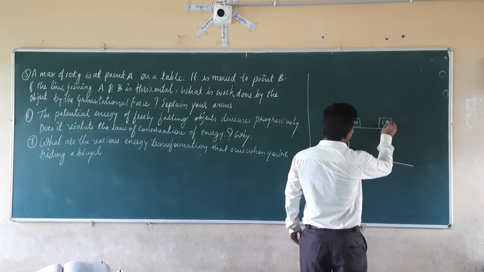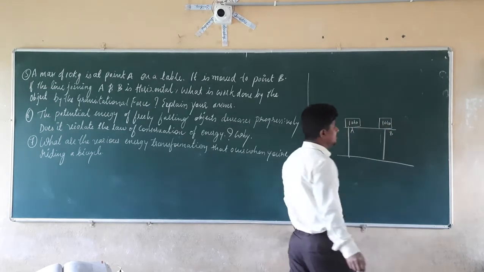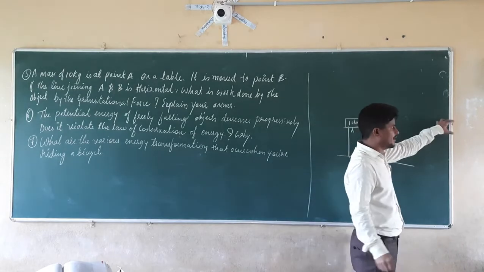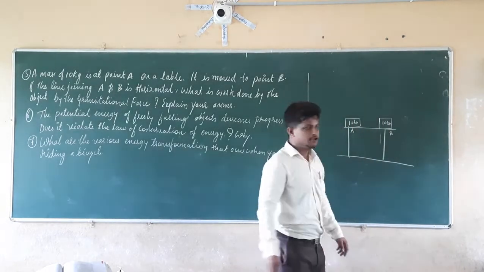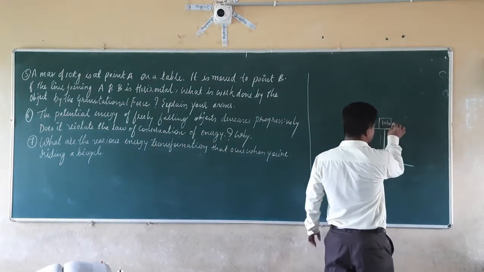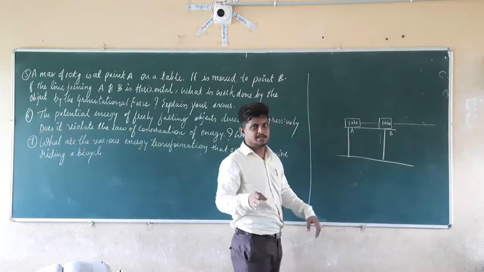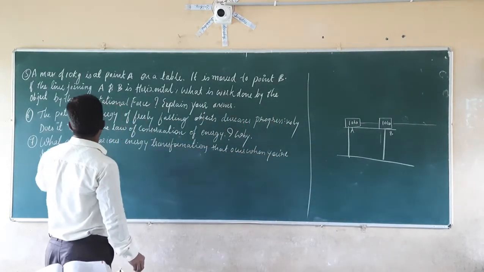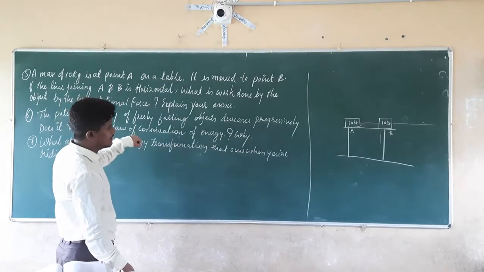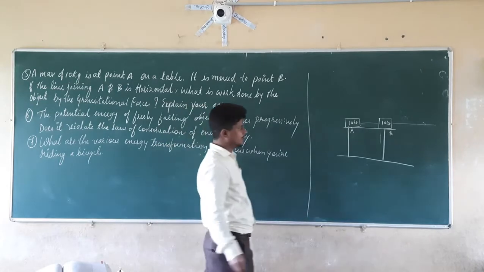So here again the 10 kg object is at point B, either on the table or some point which is moving in a horizontal direction, and the line joining both the positions is a horizontal line. So they are moved in the same path. Maybe here or here, wherever it may be, but it is moving in the horizontal path. So what we have to tell here is the work done on that object by the gravitational force.